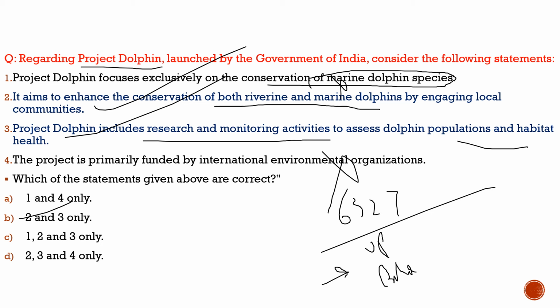With this, I hope you had understood the important points related to Project Dolphin and also few other concepts. Also this survey, first ever survey found out given by it. So with this, let's move to the another slide and see what question we had brought there. With this, we had completed the questions with respect to current affairs. Now let's move to the another slide and solve the static topic based.